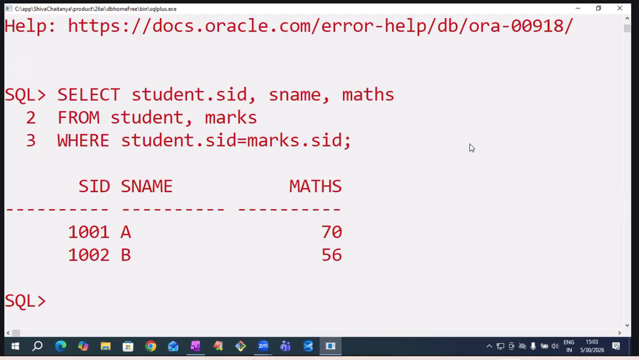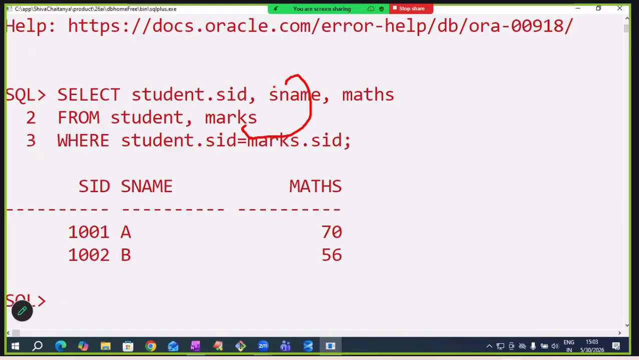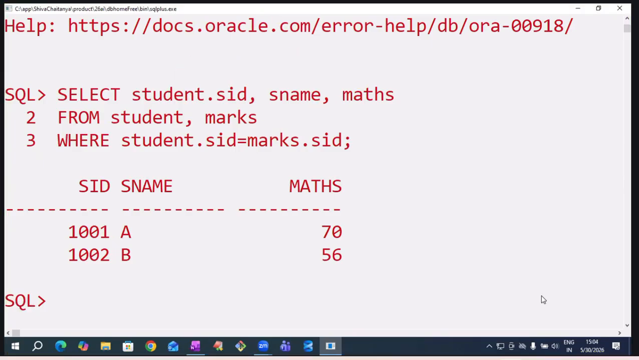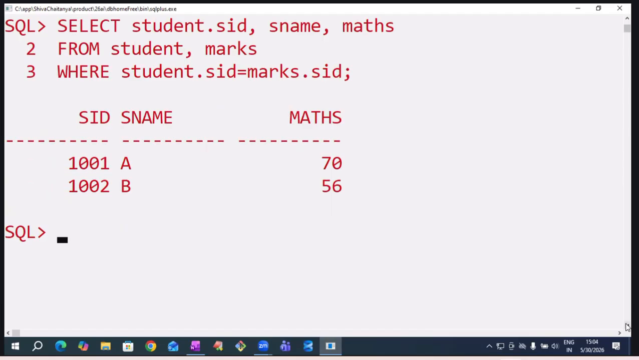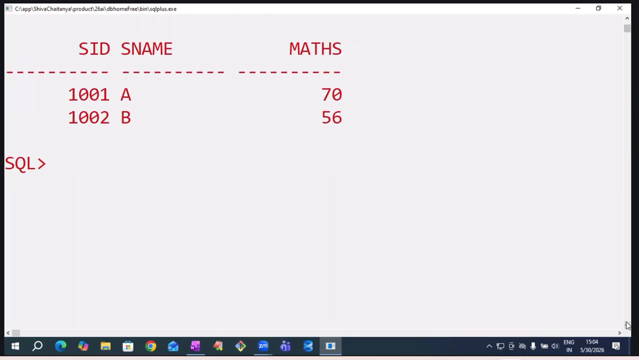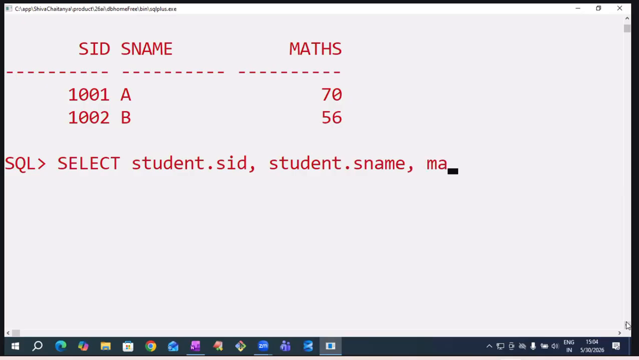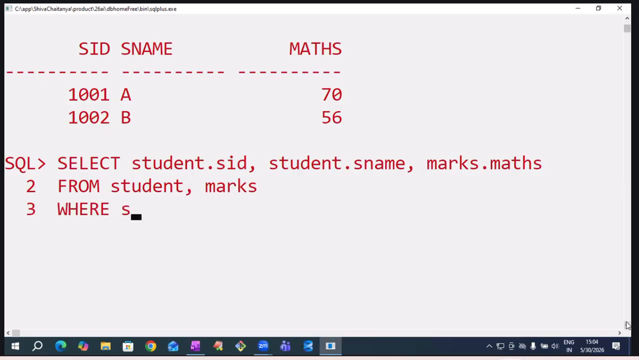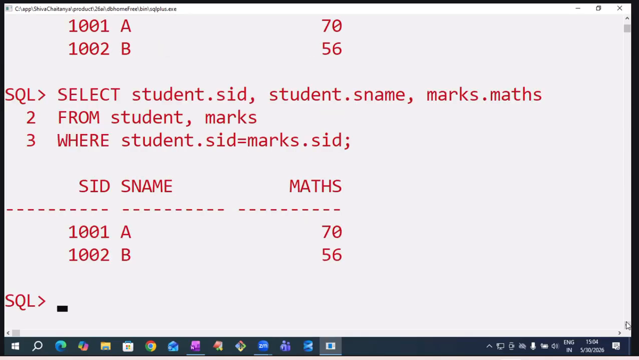But here one problem is there. For SNAME column, it may search in two tables. For maths column, it may search in two tables. Time will be wasted. To save that time, prefix every column name with table name. So I'm writing like this. Select student.sid, comma, student.sname, comma, marks.maths. From which tables? Student table, comma, marks table. Where student.sid equals to marks.sid. It is working perfectly. It improves performance also. It works faster.